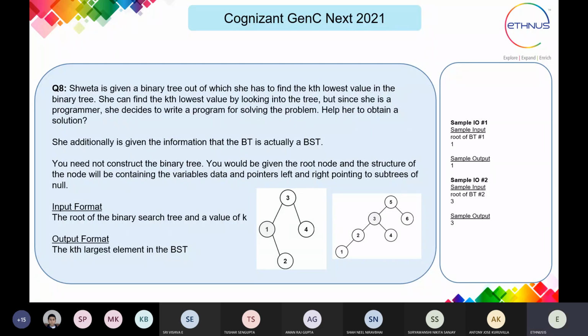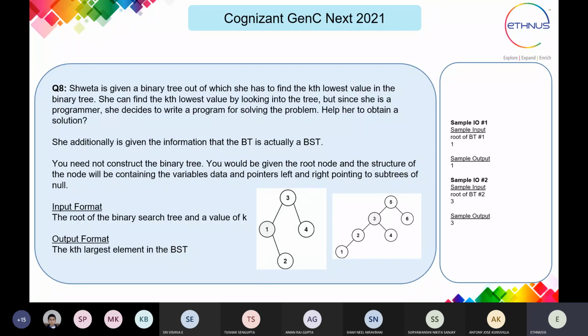The next problem we have is: Shweta is given a binary tree out of which she has to find the kth lowest value. She can find the kth lowest value by looking into the tree, but since she is a programmer, she decides to write a program for solving the problem.